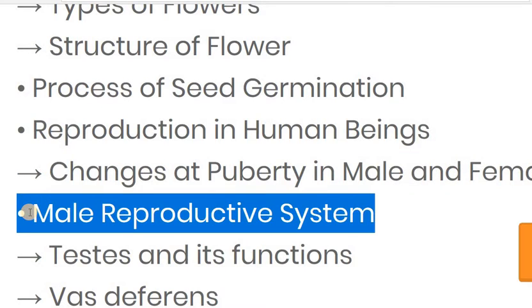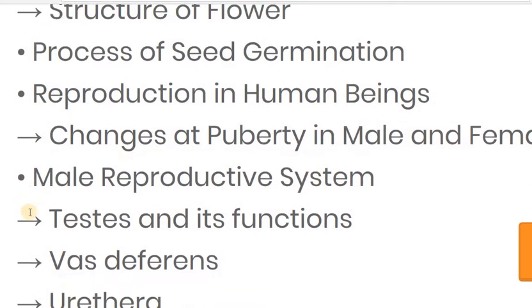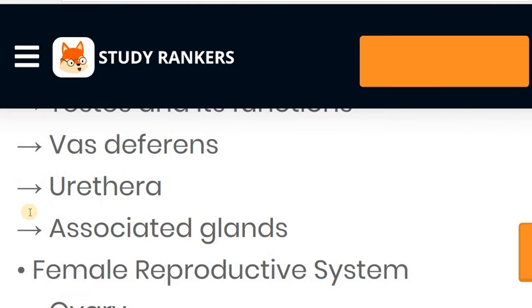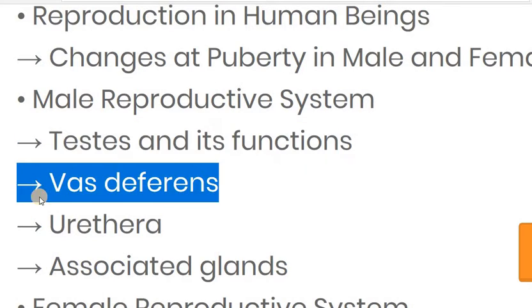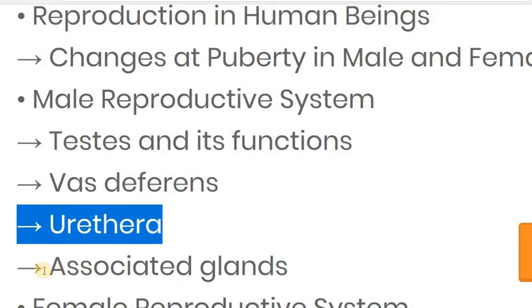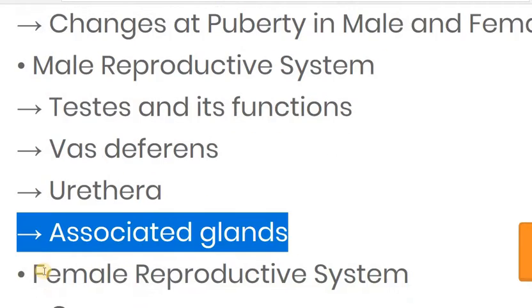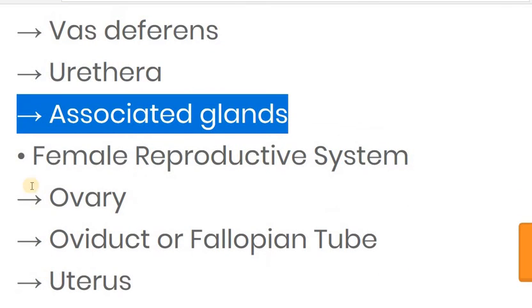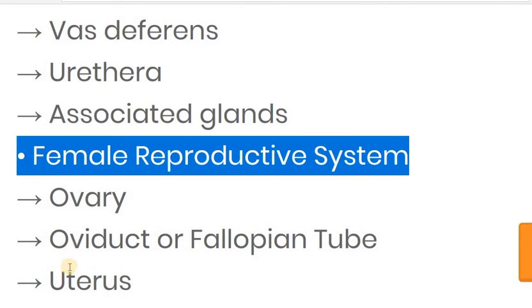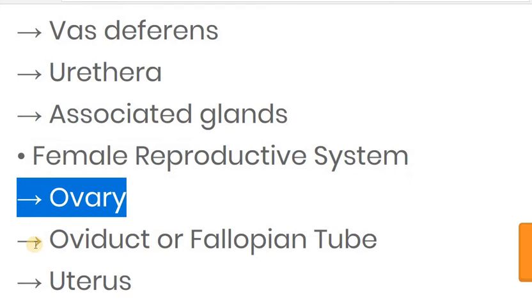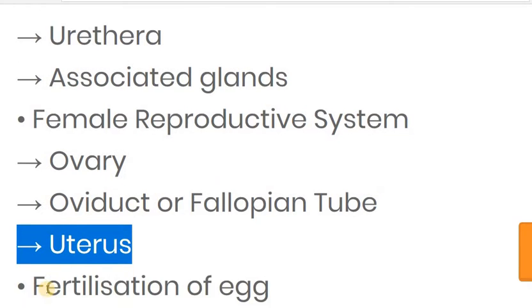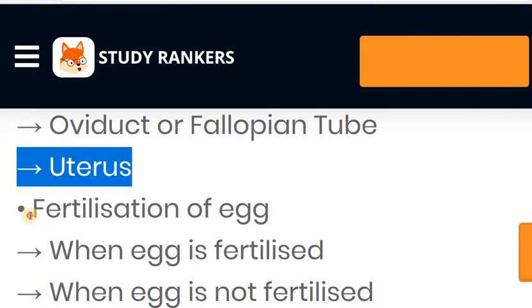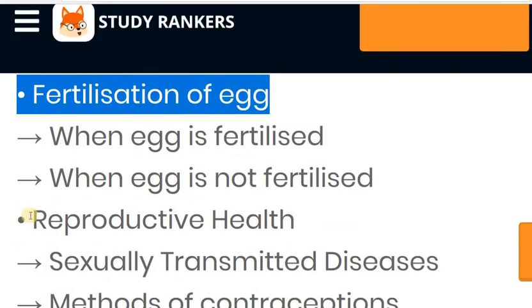After that we start with the male reproductive system. In that we study about the male reproductive organs like testes and their function, vas deferens, urethra, and associated glands. Then we will study in detail about the female reproductive system. In that, ovary, oviduct or fallopian tube, uterus, and then study about the fertilization of the egg.